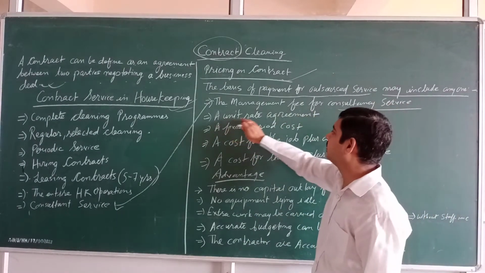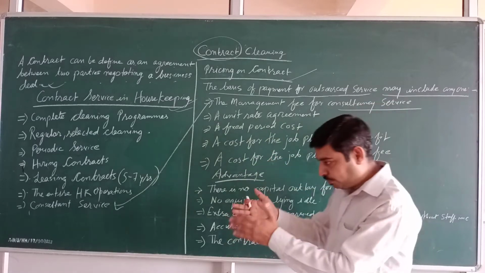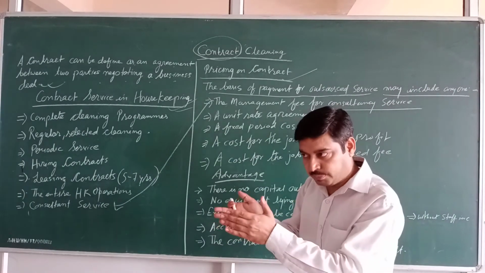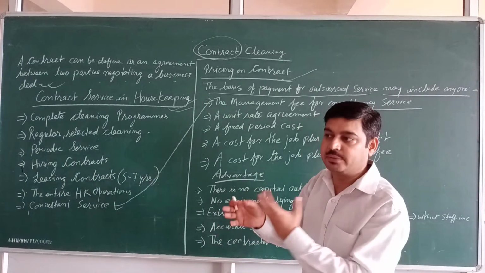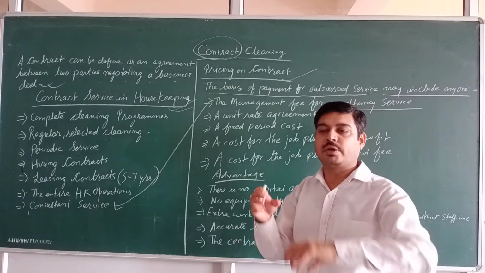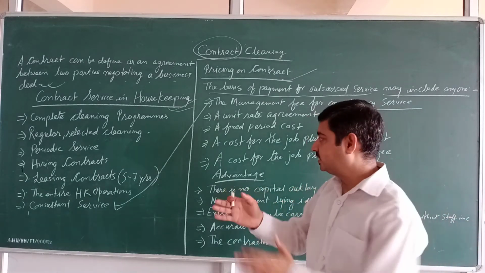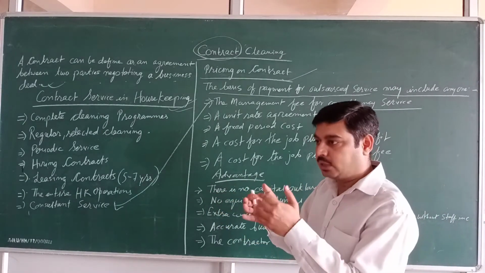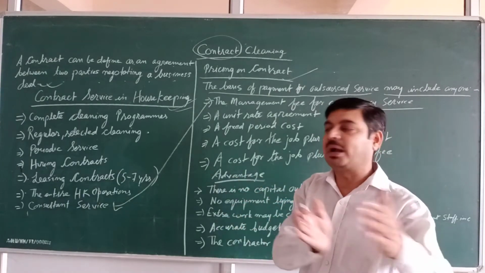Second is the unit rate agreement. Means they will do the agreement unit-wise: if I set up a laundry, I will charge this amount; if I set up a room, I will charge this amount. They divide their pricing into part-by-part payments.